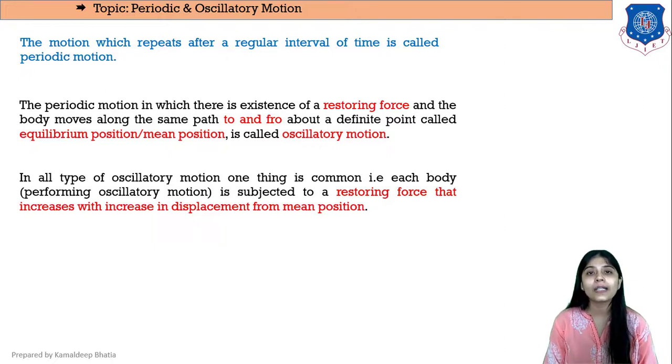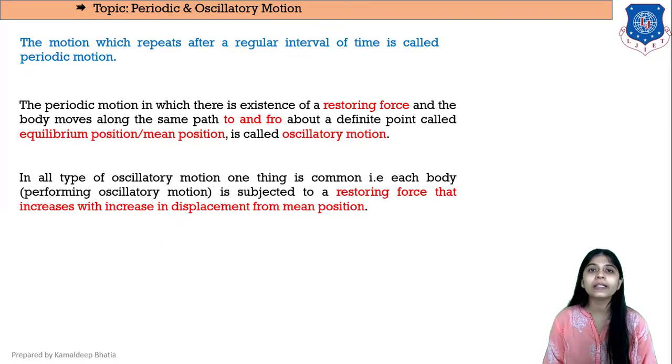Now let us study oscillatory motion. So oscillatory motion is the periodic motion that is moving to and fro about a fixed point, which is known as the mean position or sometimes the equilibrium position.